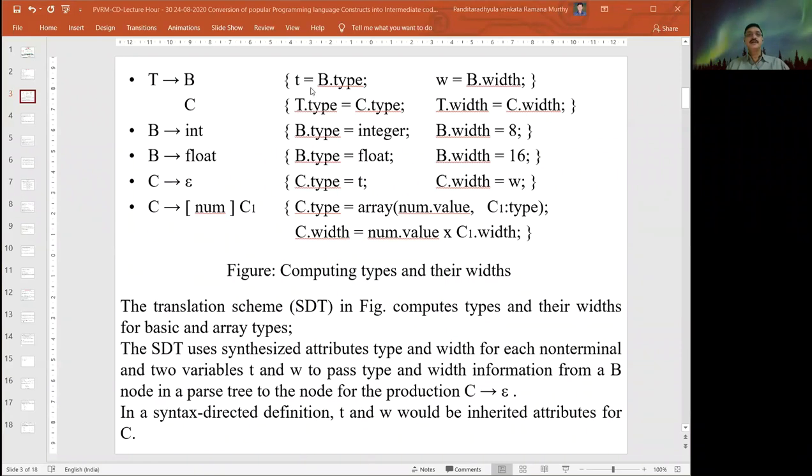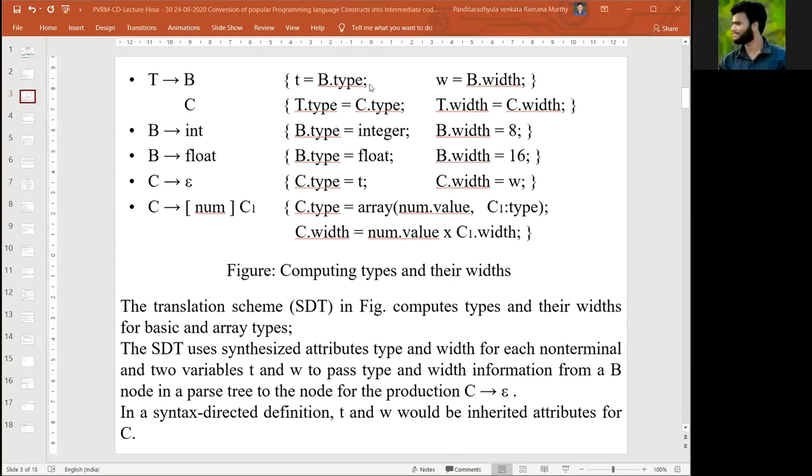Let us simply call them T and W. The variable B contains two attributes, type and width. Generally type means the data type, and width means the size of the particular data type. In general practice we use the same thing, identified in terms of attributes: B.type and B.width, for each and every data type variable we need to declare.